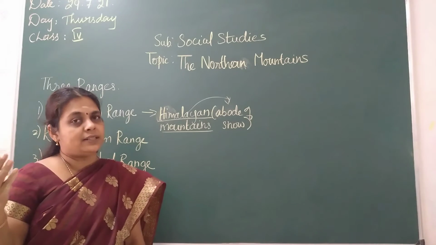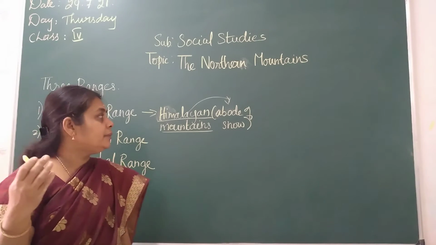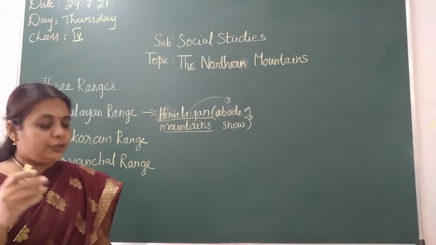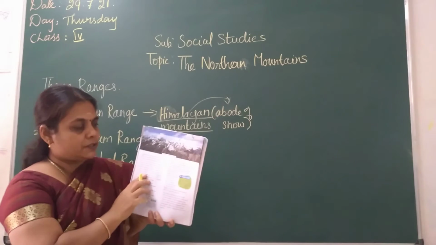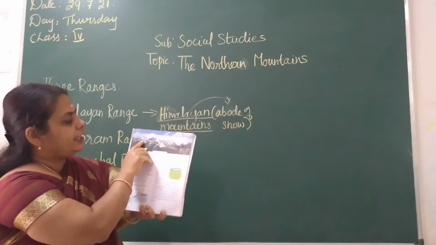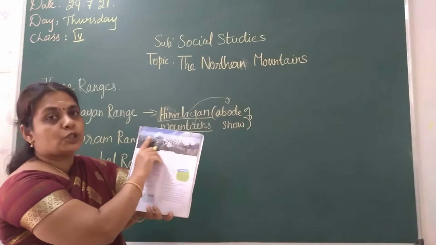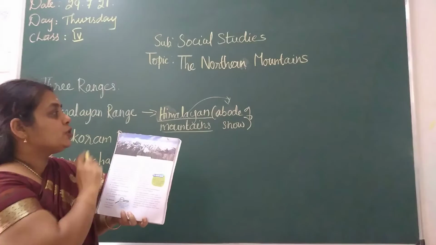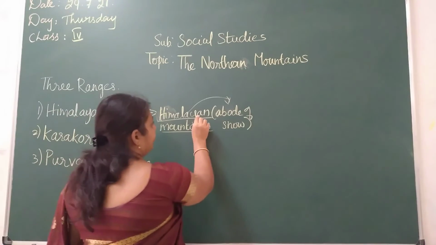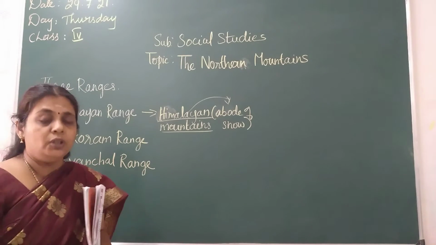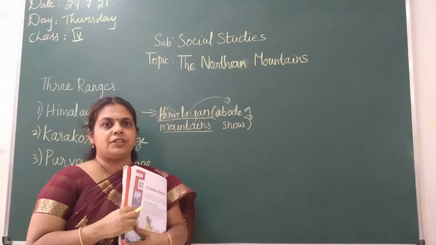So that's why yesterday, in northern mountains, I would have shown you some pictures of the Himalayas also, children. See here the Himalayan mountain ranges. It's all covered with snow, children. Throughout the year you have the snow. So Himalaya means abode of snow, as it is covered with snow throughout the year, children.